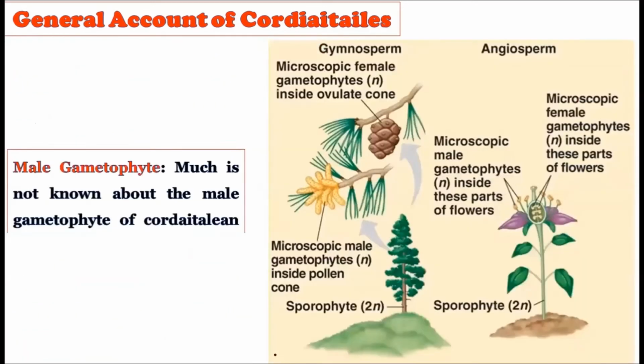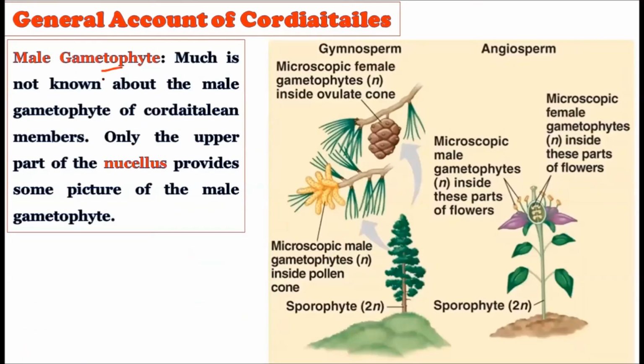Then see some more about it. See how the male gametophyte is there. Finally, how the pollen grains were created there. See, much is not known about the male gametophyte. Much is not known about the male gametophyte of the Cordaitacean members. Only the upper part of the nucellus provides some picture of the male gametophyte.